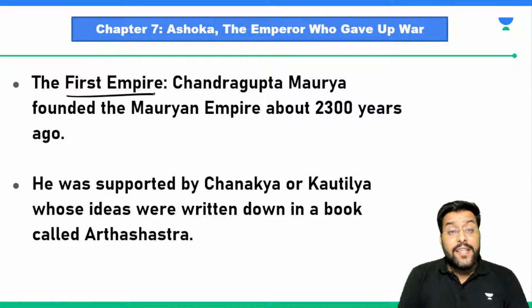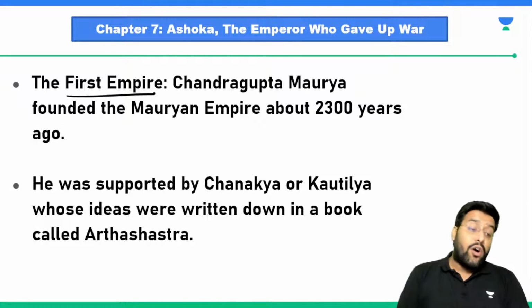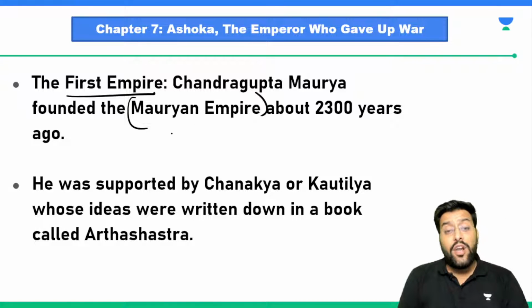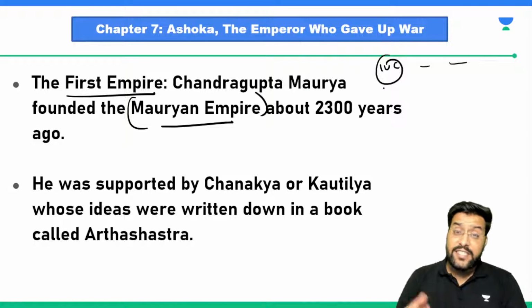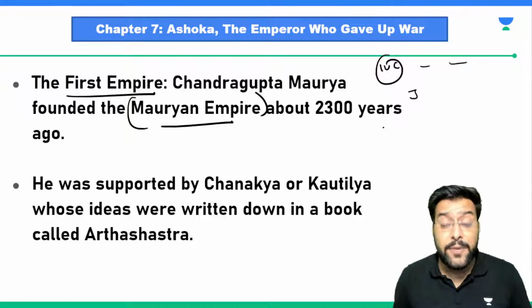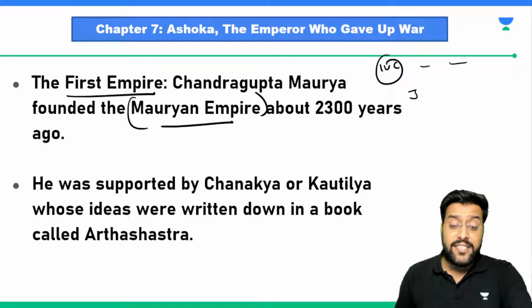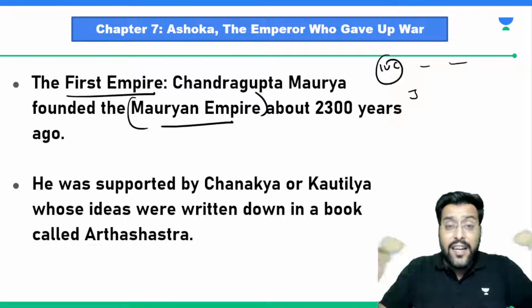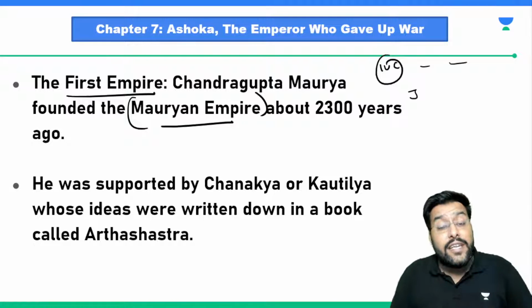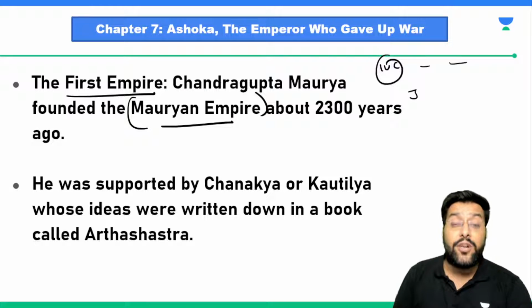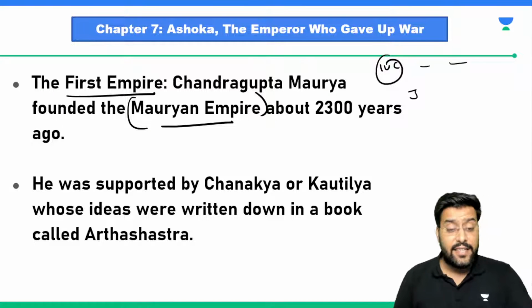After the Mahajanpadas, the first major empire that came up was the empire of Maurya. We call it the Mauryan Empire. So we talked about the Indus Valley civilization, we learnt about hunters and gatherers, then gradually people started leading a settled life in Janpadas. Certain Janpadas became more important, and we called them Mahajanpadas. Followed by the Mahajanpadas, the large areas were eventually made into regions ruled by a king or an emperor. They were known as what? They were known as the empires. So are we following it?